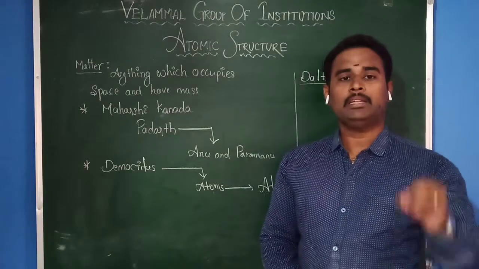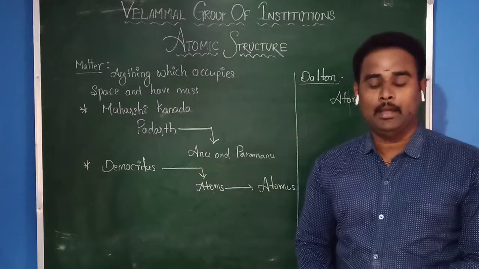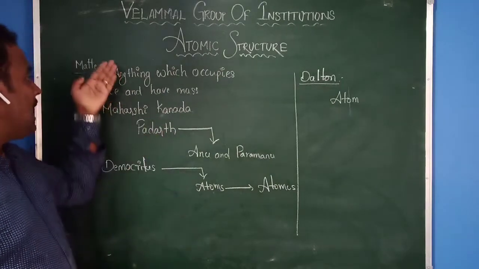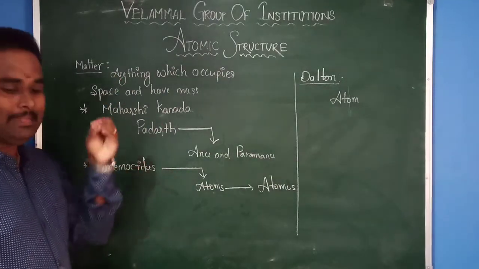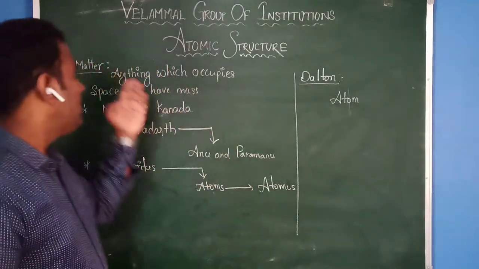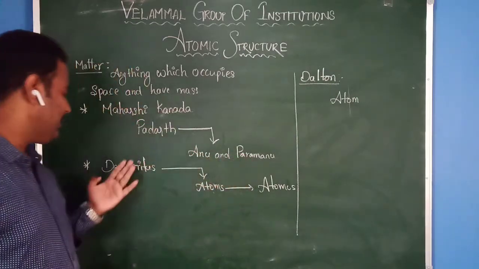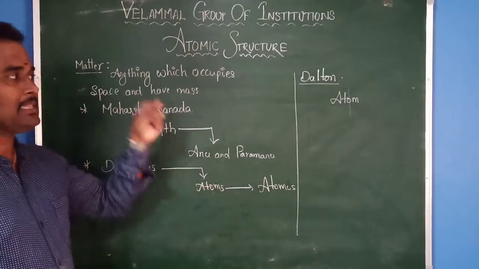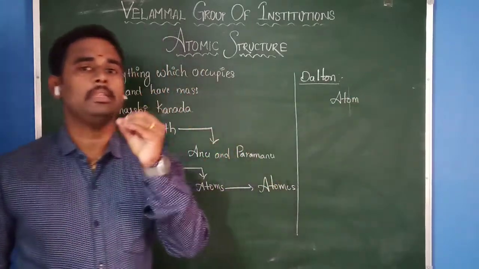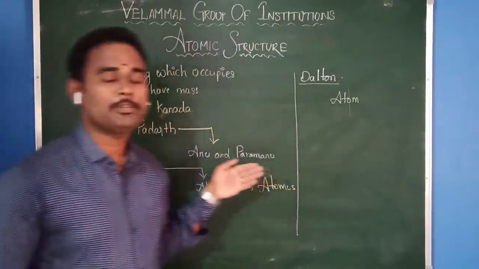What is that theory? Dalton's atomic theory. Dalton's atomic theory means his explanation based on the structure of the atom. Until here, what did they say? They said that the smallest particle present inside matter, according to Maharshi Kannada, is Anu and Paramanu, and according to Democritus, it is an atom. The same point is given by the scientist John Dalton: the smallest particle present inside matter is the atom.